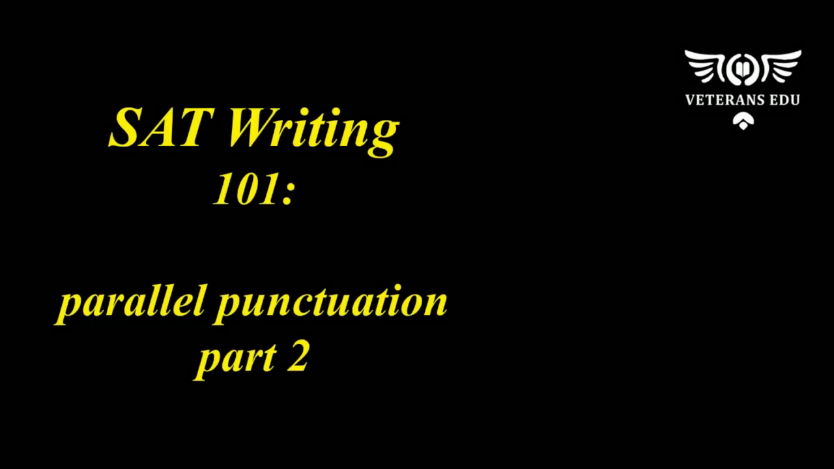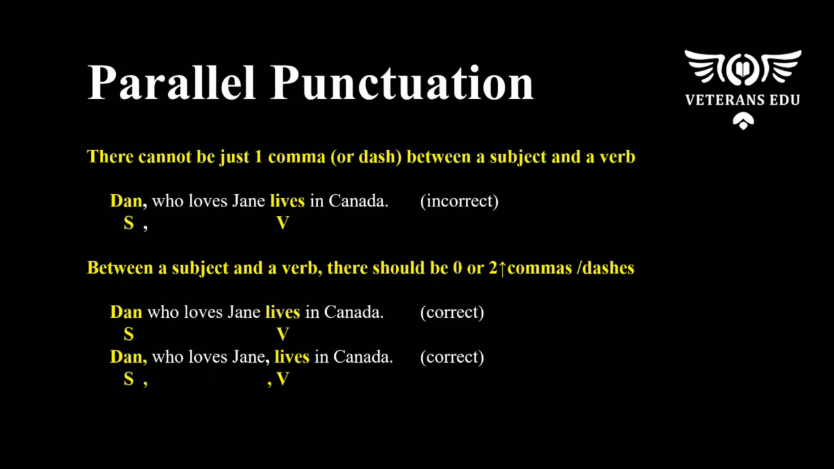Today, we're going to continue our lesson on parallel punctuation. So far, we learned that between the subject and the verb, there cannot be just one comma or dash, and that it should always be 0 or 2 commas when you're using a modifier.